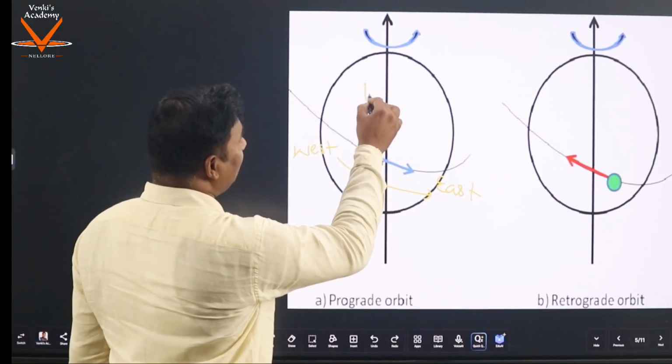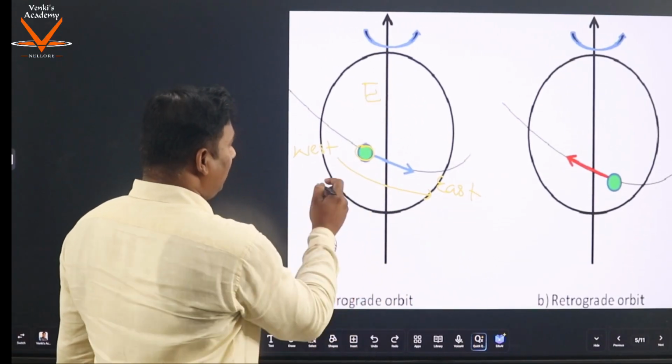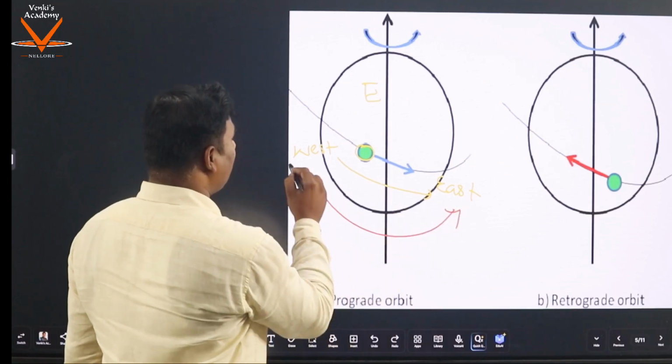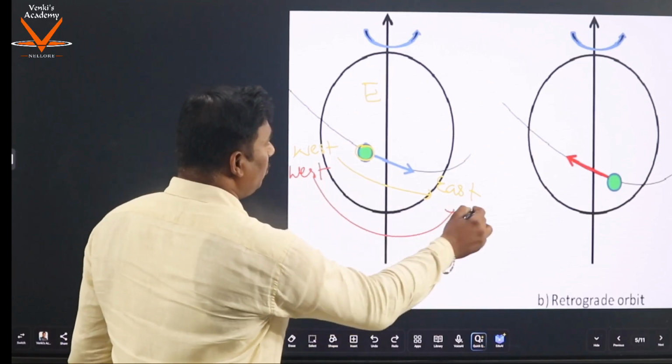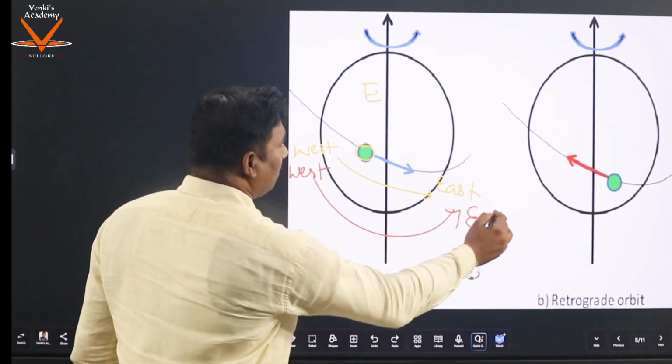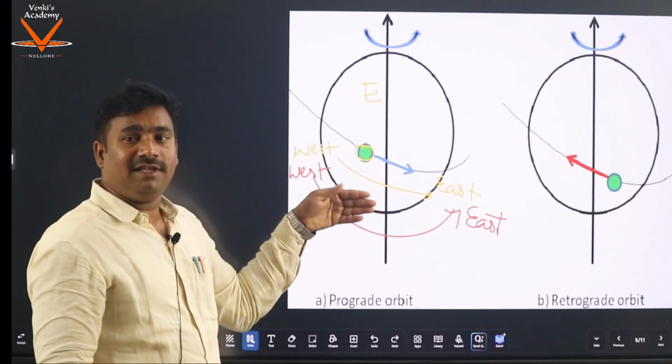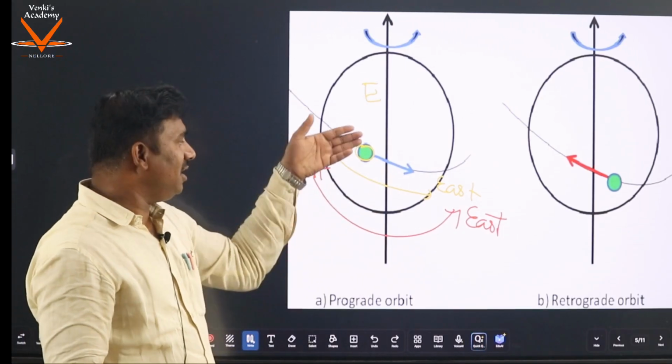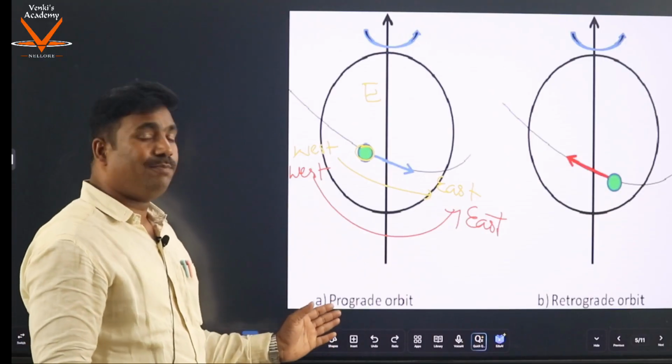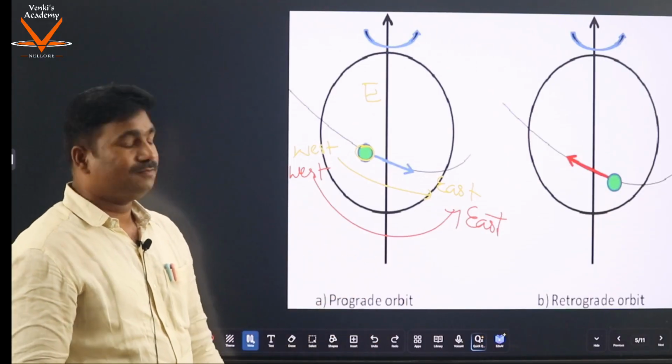And if this is the earth, the earth's rotation is also from west to east. Since both this orbital motion and the earth's rotational motion are the same, we call it a prograde orbit.